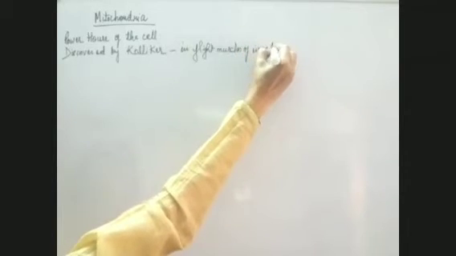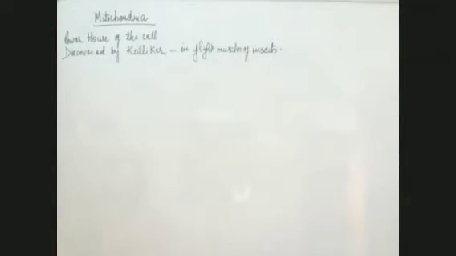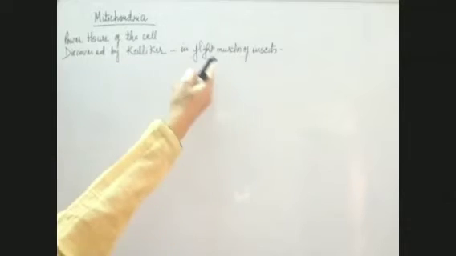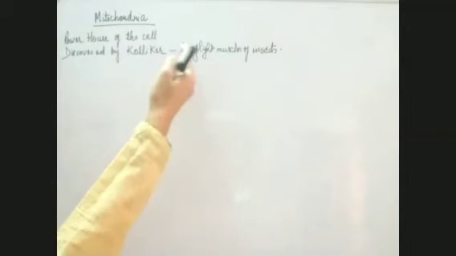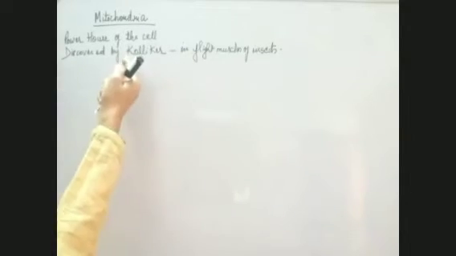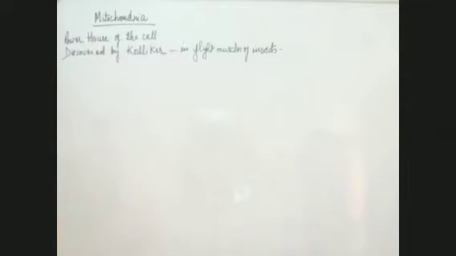So in the flight muscles of insects, Kolliker, who was a researcher, discovered it. Flight muscles means the muscles which are required for flight. Insects are able to fly, and in those flight muscles these mitochondria were first discovered.